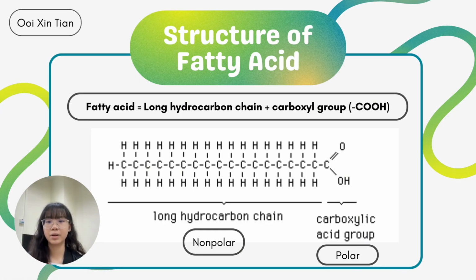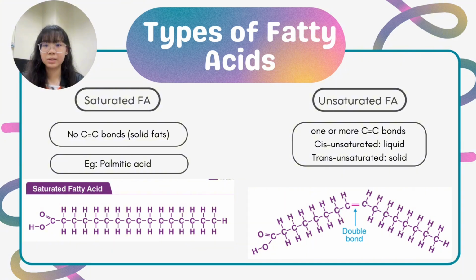Fatty acid is made up of a non-polar long hydrocarbon chain and a polar carboxylate group. There are usually an even number of carbons, and they can vary in length. They are mostly hydrophobic due to the long hydrocarbon chain. There are two types of fatty acid, saturated fatty acid and unsaturated fatty acid. Saturated fatty acids have no carbon-carbon double bond, and they are solid at room temperature.